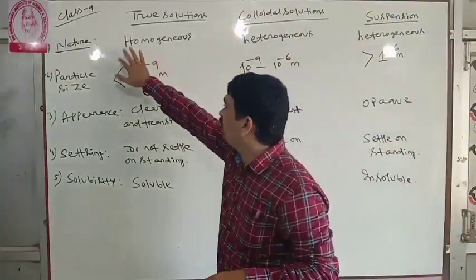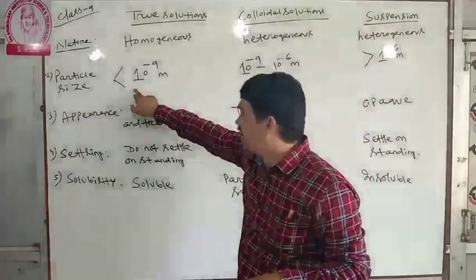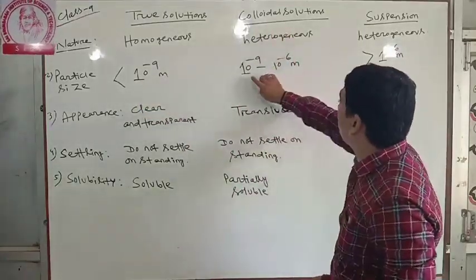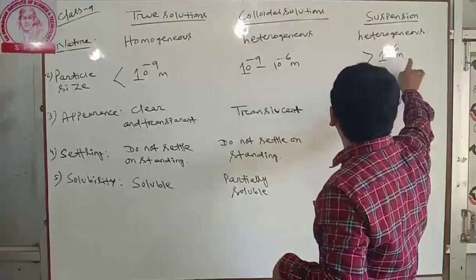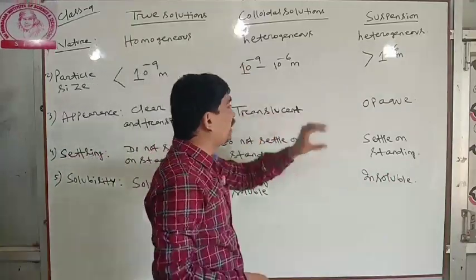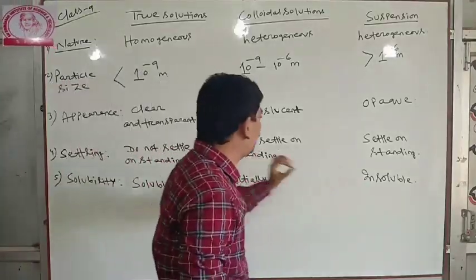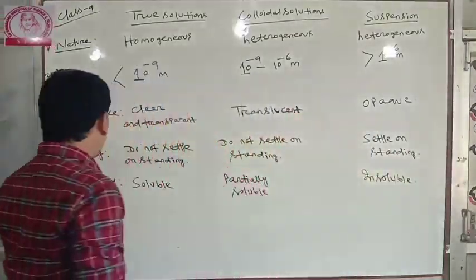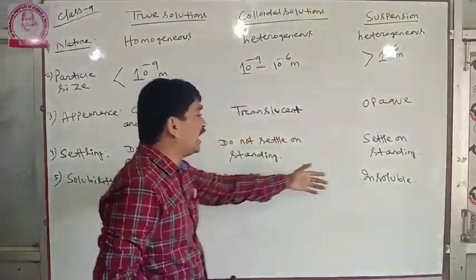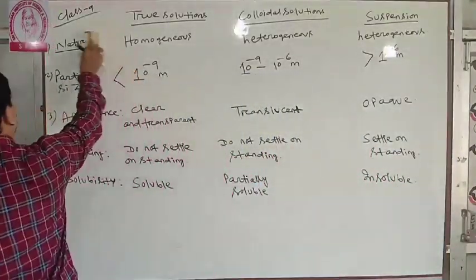Very important points. Nature: homogeneous, heterogeneous. Particle size: less than 10 to the minus 9 meter, colloidal solution within the range 10 to the minus 9 to 10 to the minus 6, suspension greater than 10 to the minus 6 meter. Appearance: clear and transparent, translucent, opaque. Settling: do not settle on standing, do not settle on standing, settle on standing. Next, solubility: soluble, partially soluble, and insoluble. How many points? Five. Another two or three points I am giving.